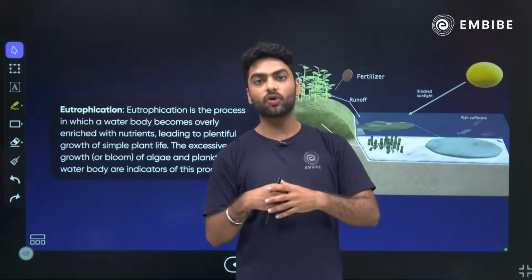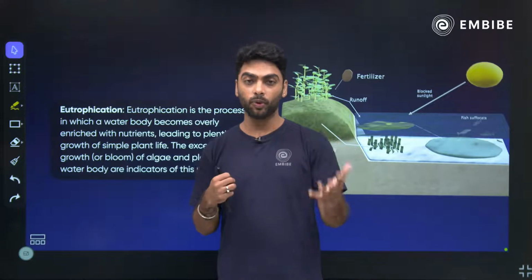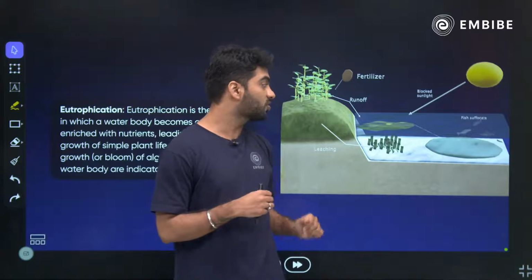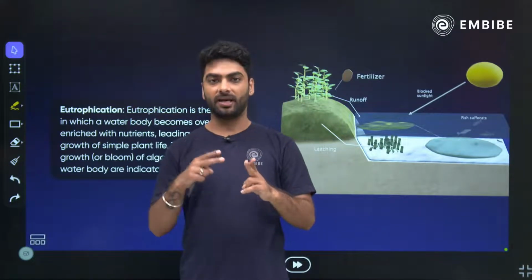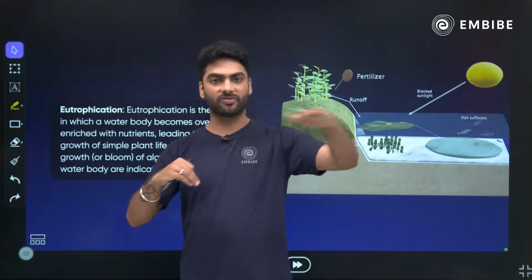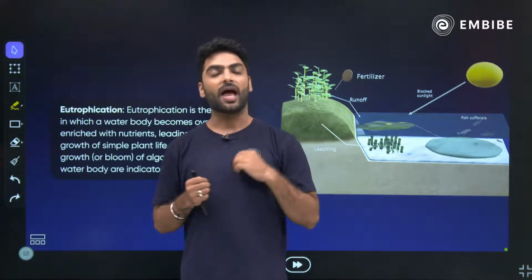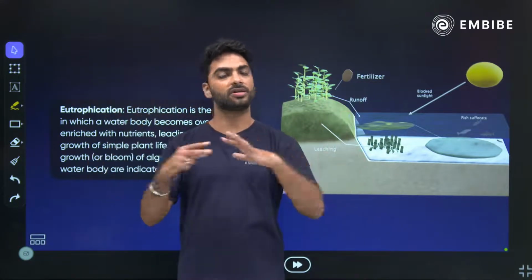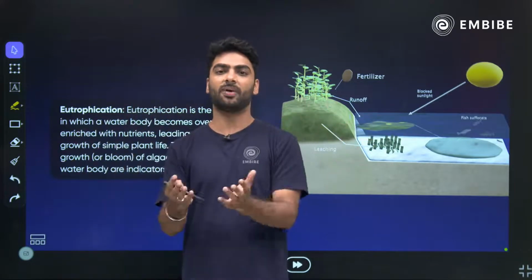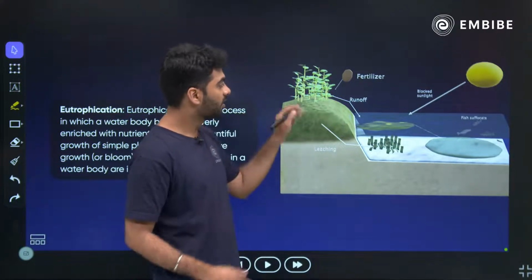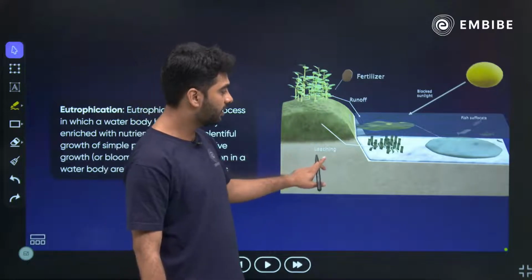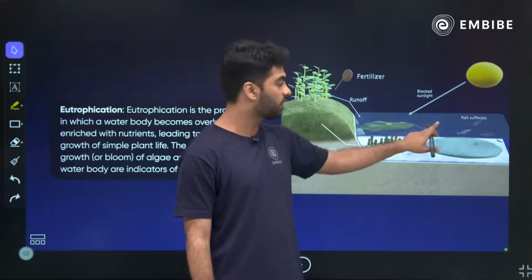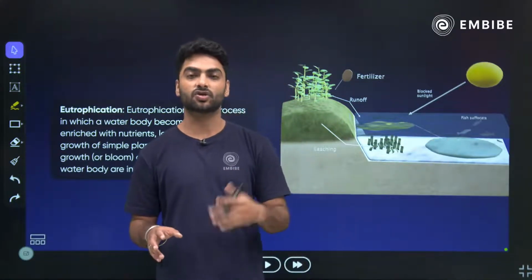Now when this algae grows a lot, it causes something called algal bloom. Algal bloom is a layer of algae on the entire water. Because of this, the oxygen supply between the water and the air gets cut out. Even sunlight is not able to reach, and because of deficiency of sunlight and oxygen, all the aquatic life under that algae starts dying. This entire phenomenon is called eutrophication. As you can see, fertilizer goes into the soil, leaching, reaches the water, increases algae, blocks the sunlight, blocks the oxygen, fish suffocates and dies, and that is called eutrophication.